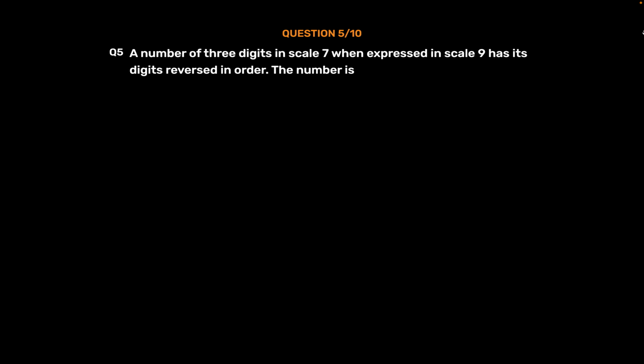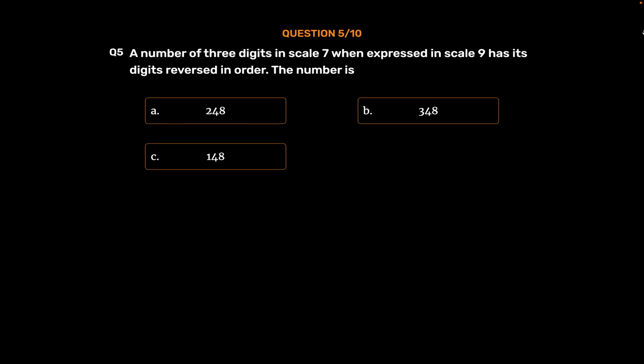Question number 5. A number of 3 digits in scale 7 when expressed in scale 9 has its digits reversed in order. The number is Option A 248, Option B 348, Option C 148, Option D 448. The correct answer is Option A 248.